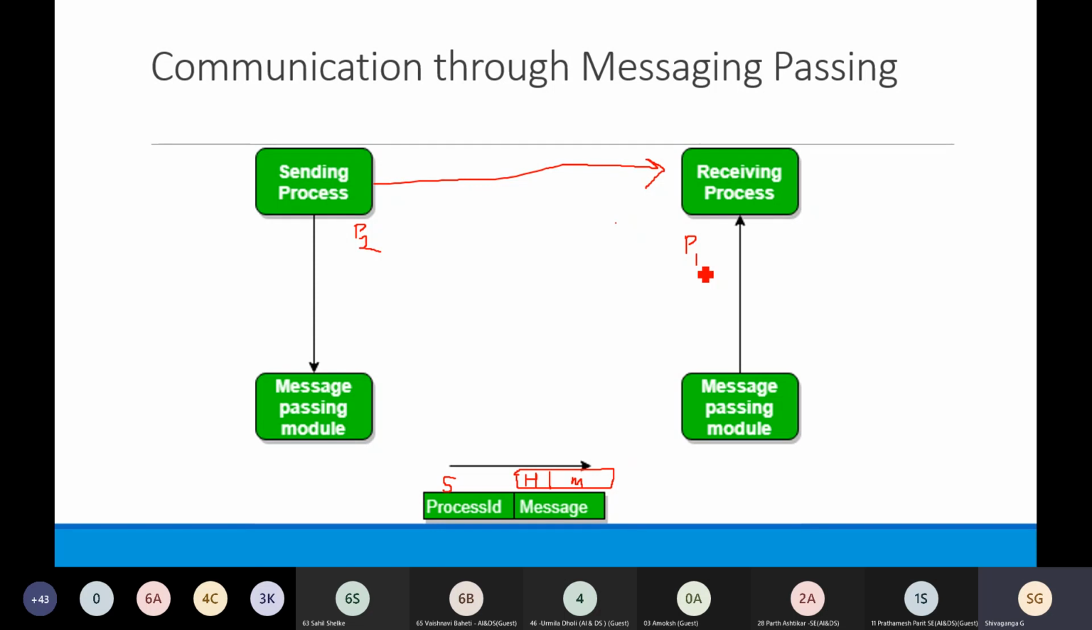If the messages are of fixed size, then it will be easy for the operating system to handle the message passing between the processes, but it will be difficult for the programmer. If the messages are of variable size, then it will be difficult for the operating system to manage this message passing communication, but it will be easier for the programmer to handle it. So in this way the processes can do the communication between them either by shared memory or by message passing.